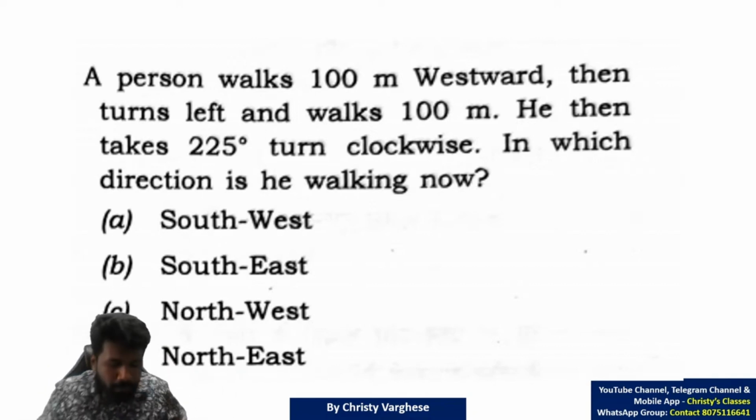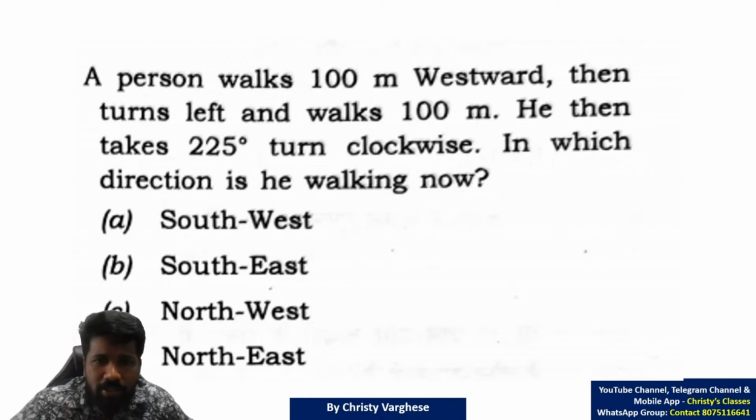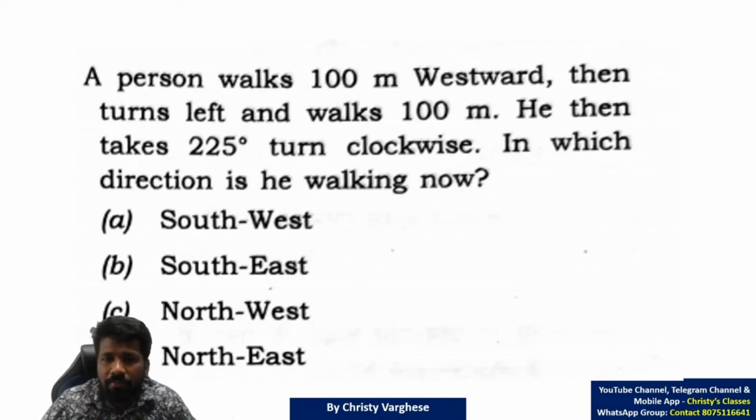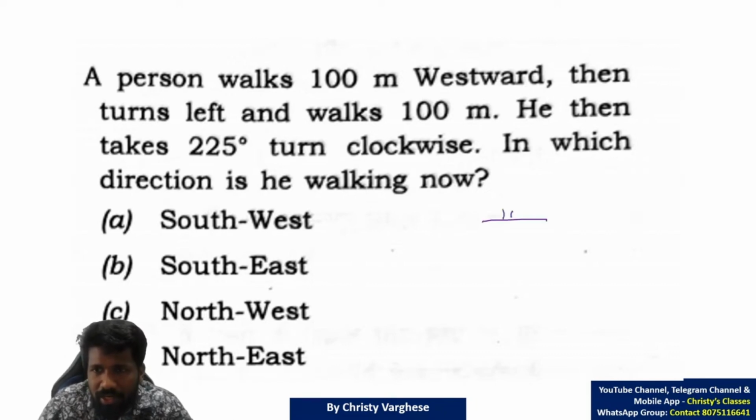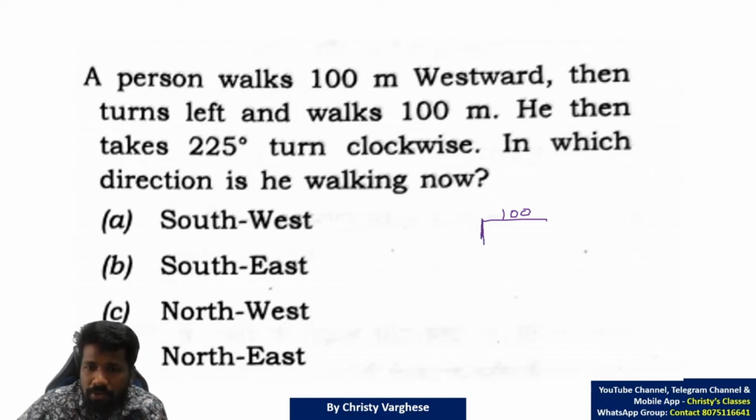Okay. Many of you got an answer. Very good. Here angle is also involved. A person walks 100 meter westward in the west direction. So this is west direction, 100 meter. Then turns left. Then turns left means this is the left direction. And walks 100 meter again. He then takes a 225-degree turn clockwise.